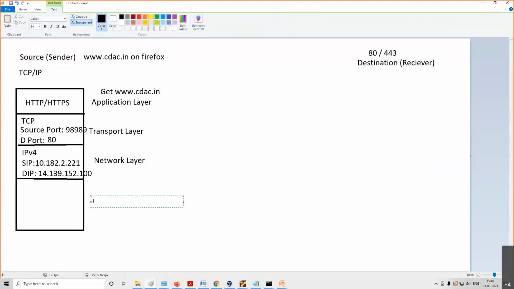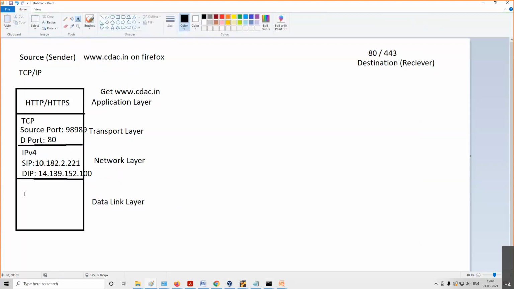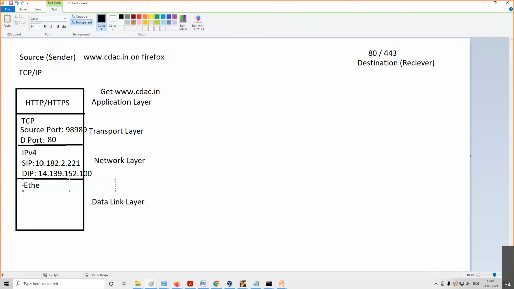And finally, I'll write at the data link layer, or network interface layer. Here it is called the network interface layer in TCP/IP, but we'll just say data link layer. In the data link layer, I will use the Ethernet protocol because I'm using my NIC card. A NIC card will always use the Ethernet protocol.